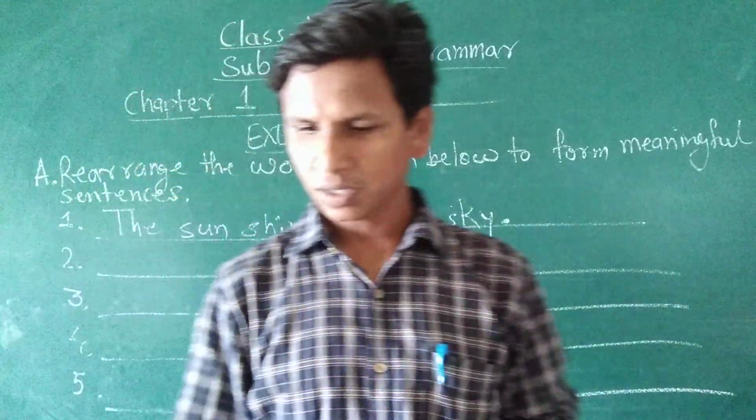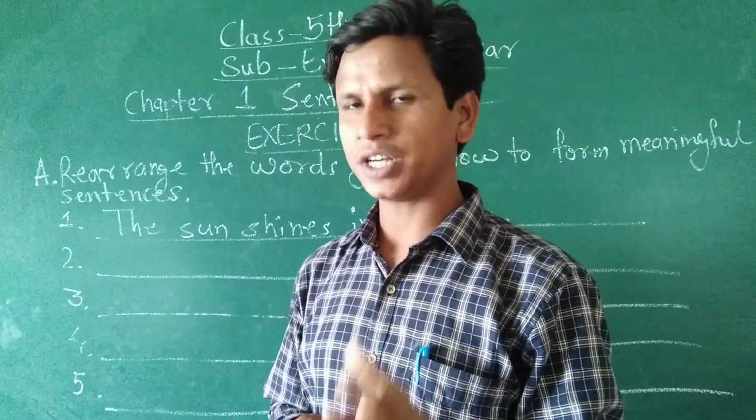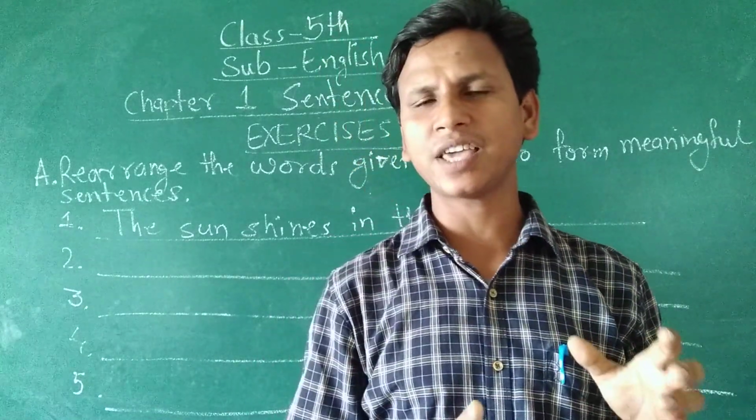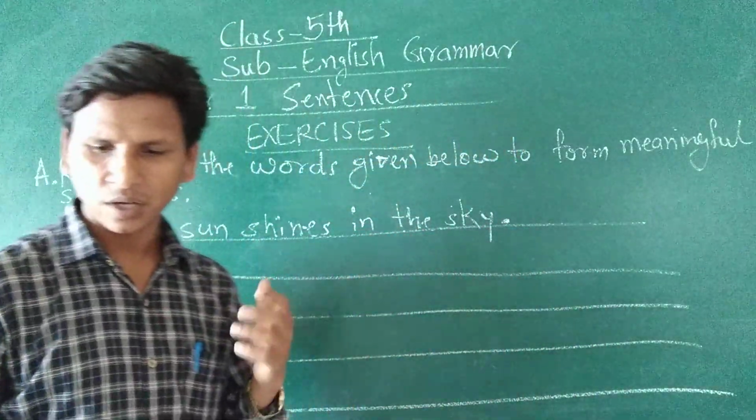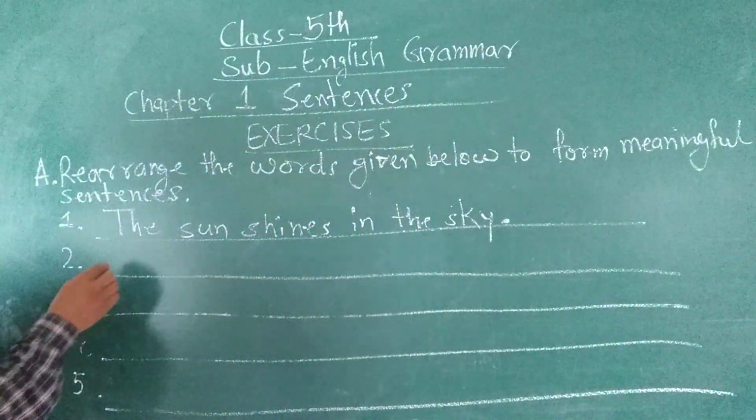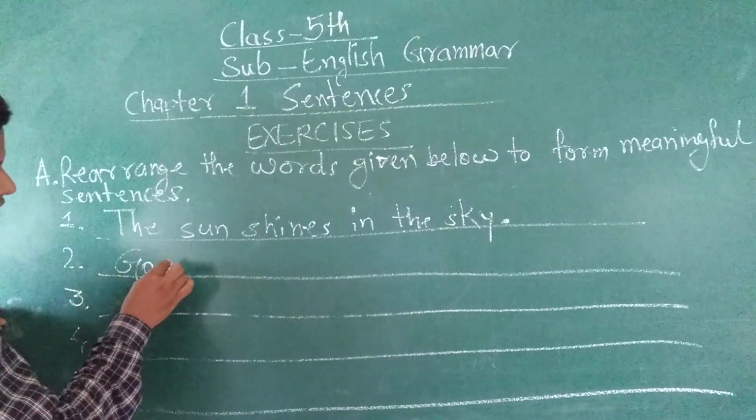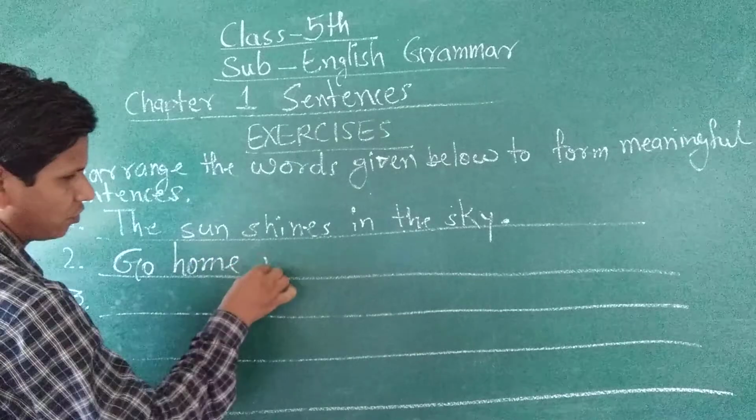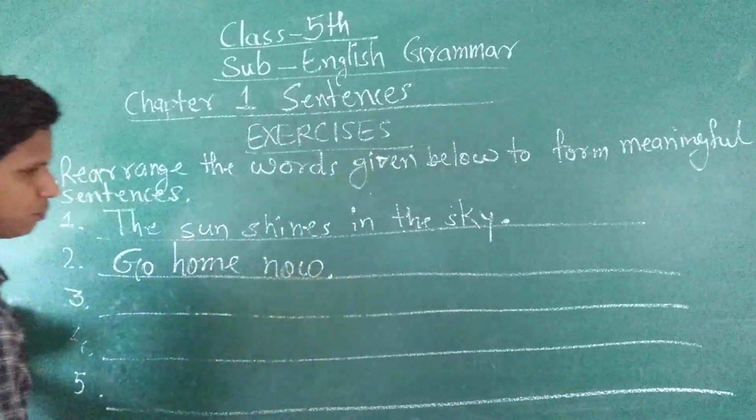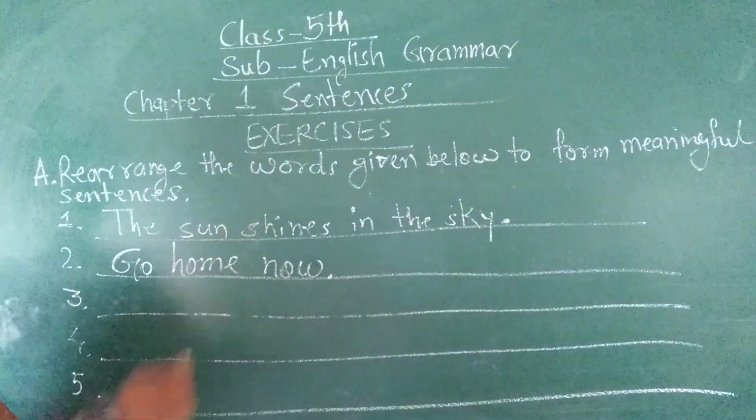Okay, here the subject is understood. यहाँ पर subject नहीं दिया हुआ है. So directly we will write the verb. Okay, go home now. So we will correctly arrange: Go home now. Full stop.